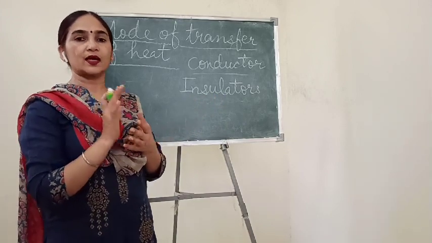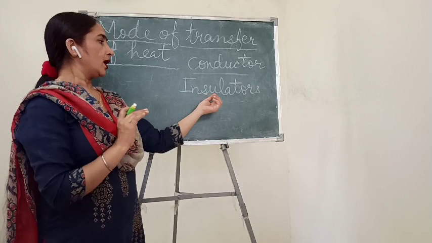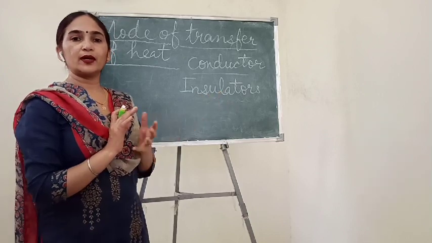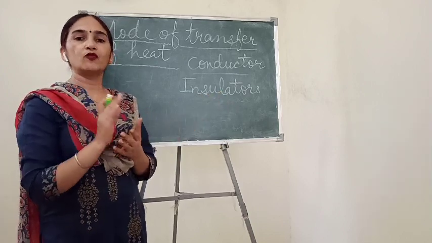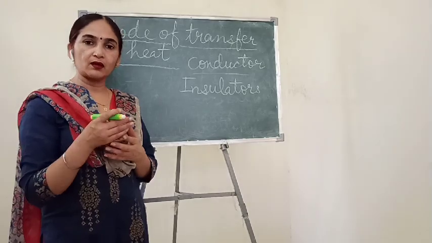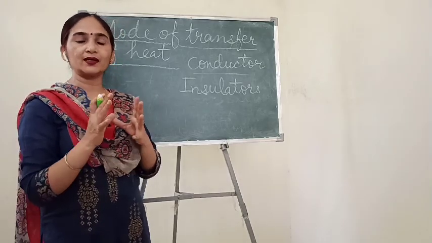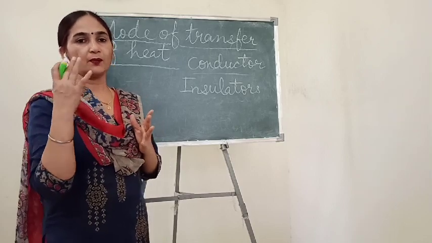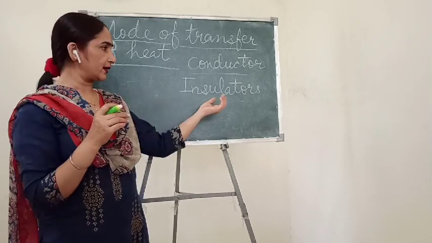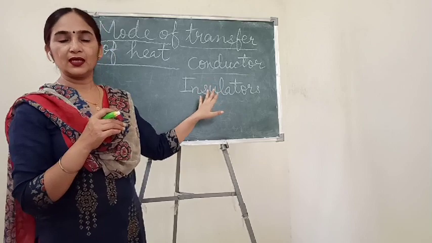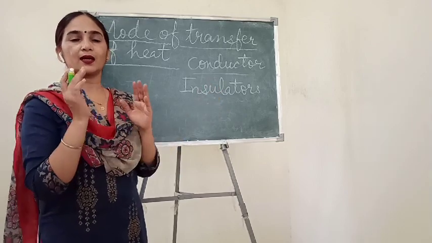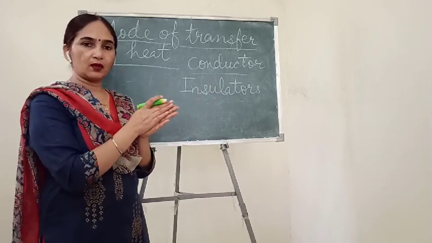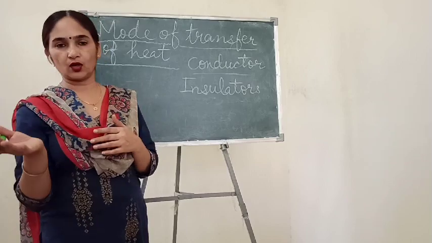Yes, you have studied them in class 6 also. Examples of insulators are wood, plastic, rubber. These are the important or famous insulators. Because of these insulators, heat can't pass from one object to another object.